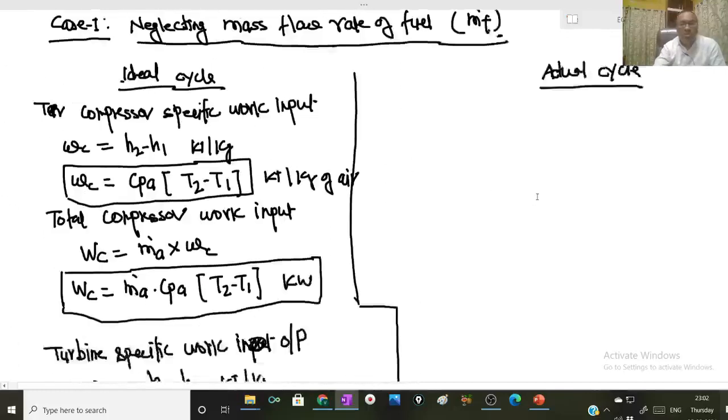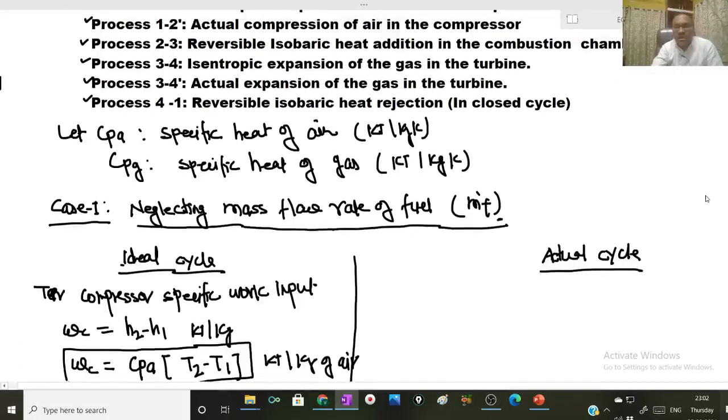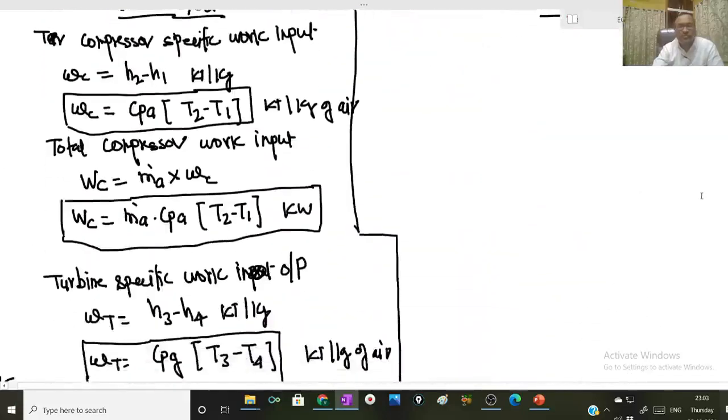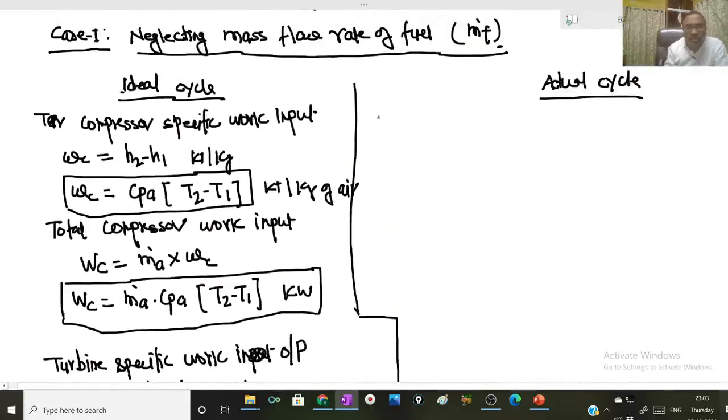Now neglecting the mass flow rate of fuel, the same analysis I can do, with the same expressions for work input of compressor, work output of turbine and heat supplied in the combustion chamber, for the actual cycle 1 to 2 dash, 2 dash to 3, 3 to 4 dash and 4 dash to 1. So very first, the actual specific compressor work input will be H2 dash minus H1 kilojoule per kg.